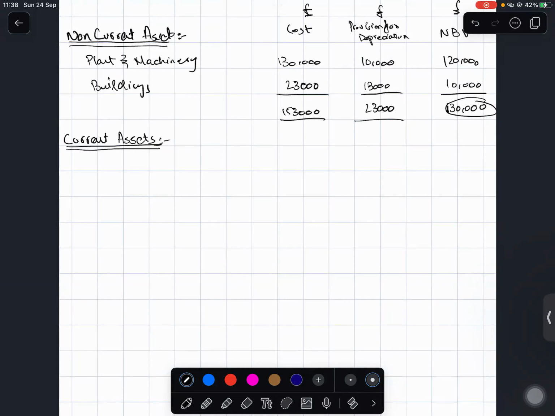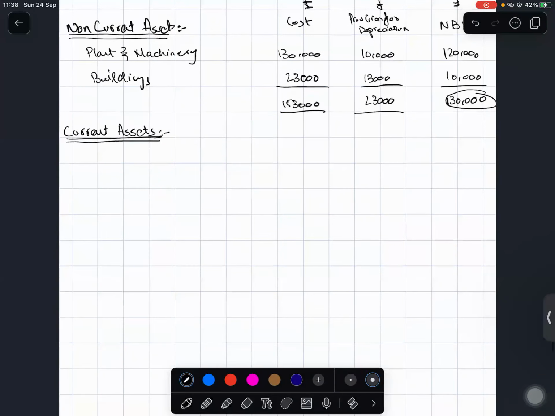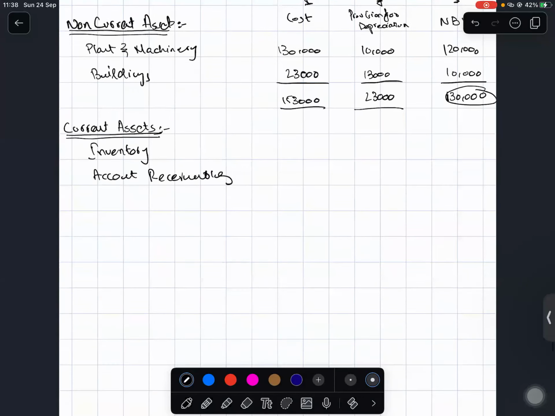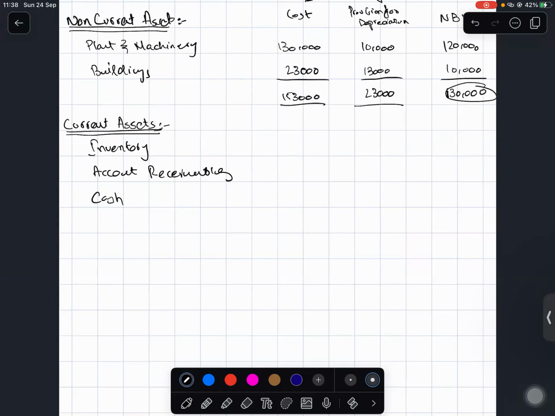For current assets, we will have inventory, accounts or trade receivables, cash at bank, and cash in hand.